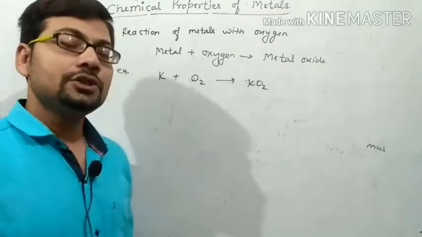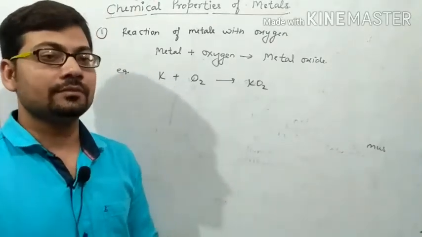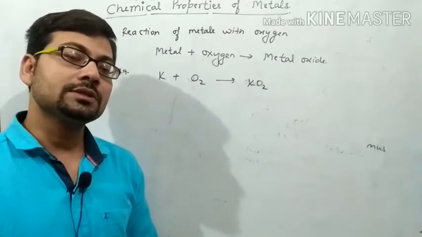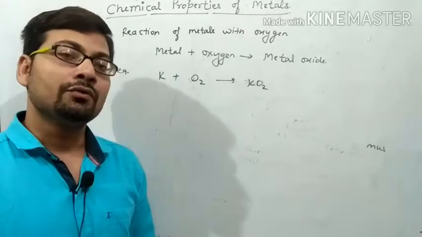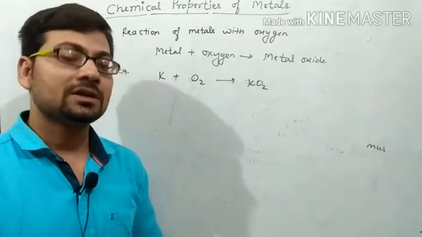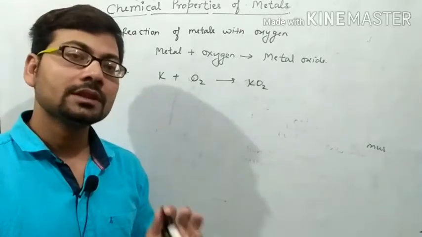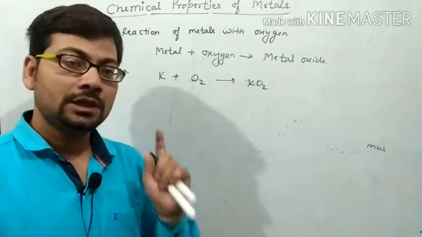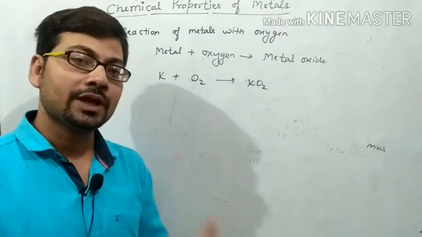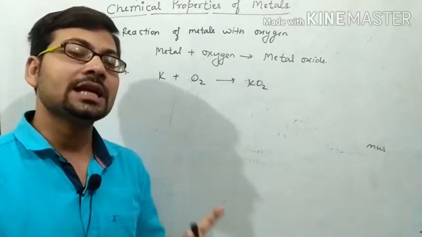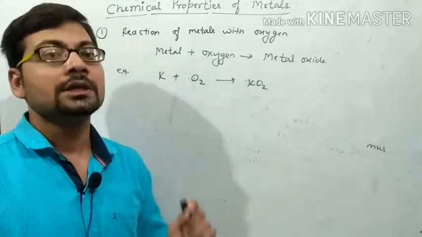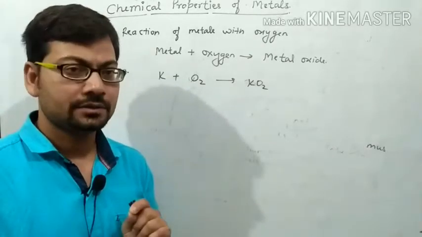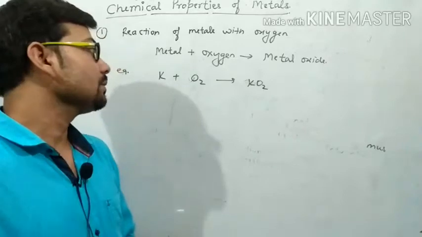Basically, lithium, sodium and potassium are very reactive to oxygen and they produce a large amount of heat. They react vigorously with oxygen or air. That's why they are kept in kerosene oil. Right?